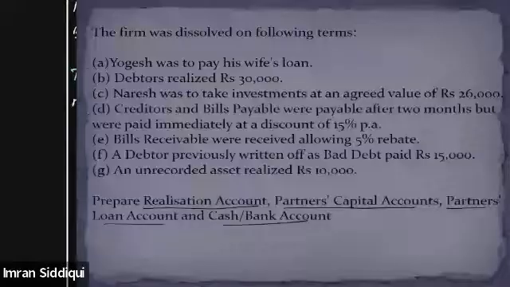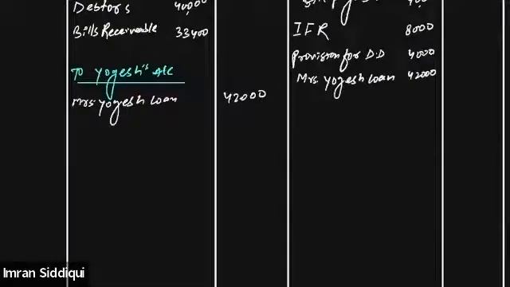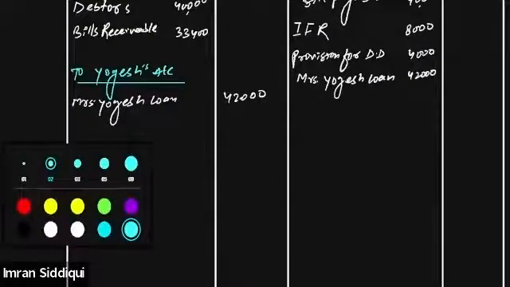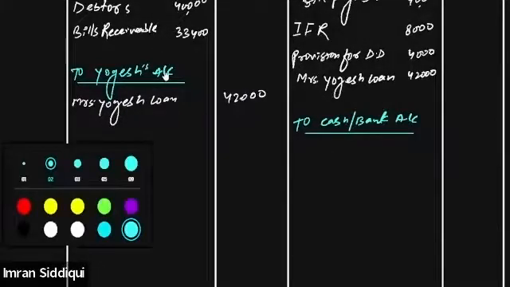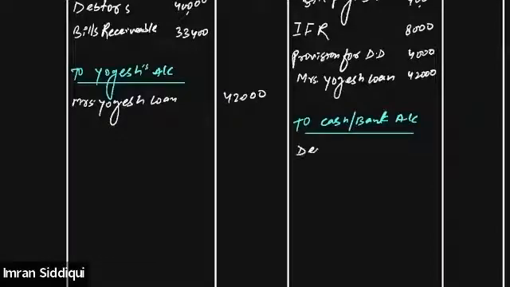Yes, sir. Okay, coming back to the next adjustment, it says debtors were realized at 30,000. Debtors realized at 30,000. So we'll go on the credit side. We'll write down to cash account or bank account, debtors. We'll write down the realizable value of the debtors, 30,000.